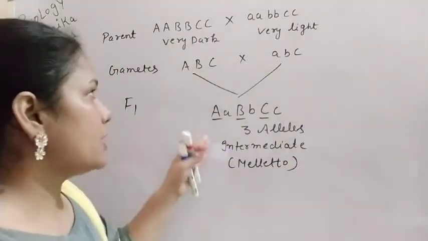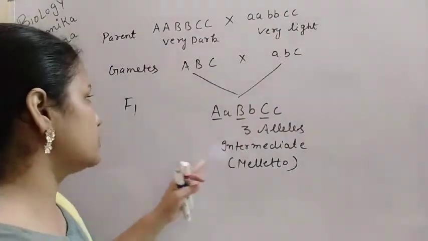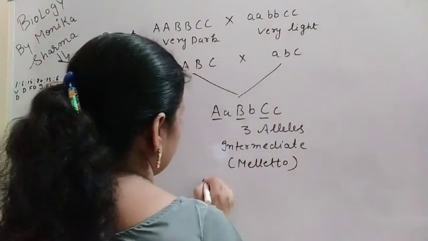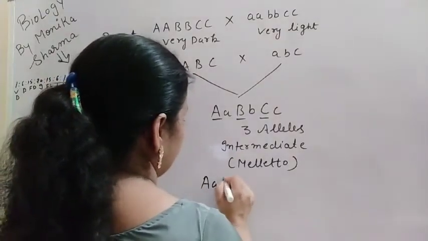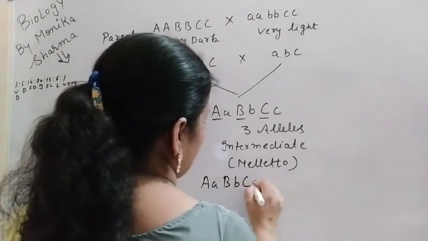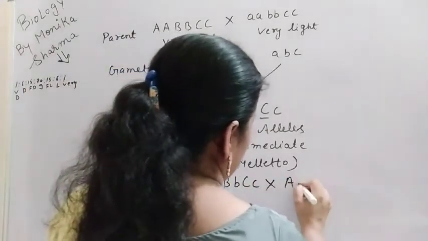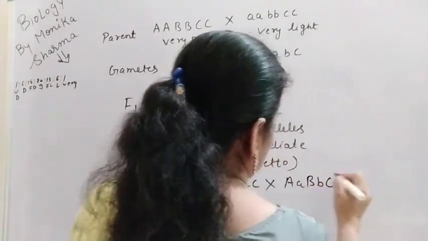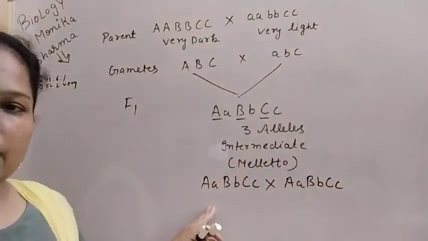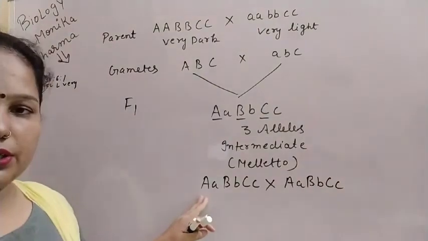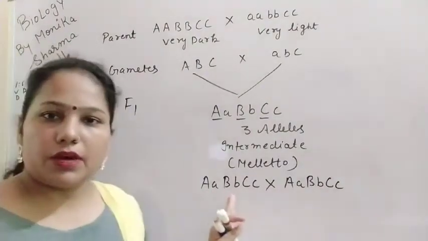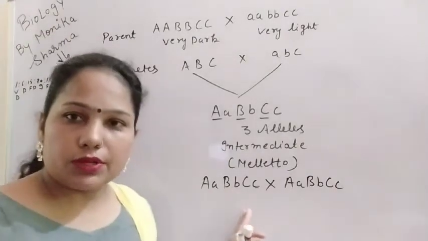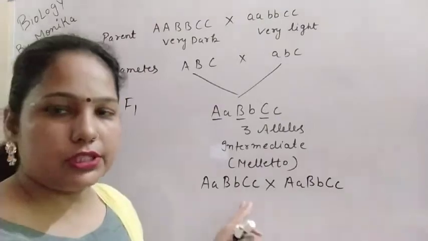Now we do the selfing of these to get the F2 generation. So for that, capital A, small a, capital B, small b, capital C, small c, again capital A, small a, capital B, small b, capital C, small c. After that you have to make the gametes. In my last video I told you how you can make the gametes, by calculating the number of heterozygotes.